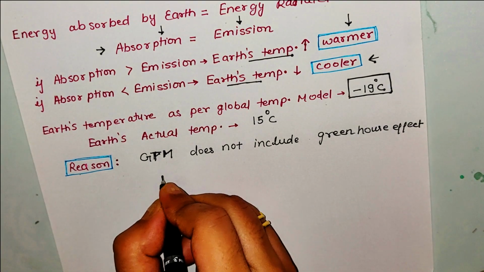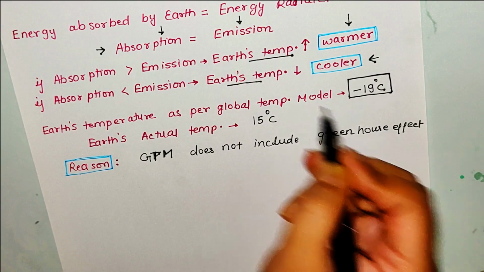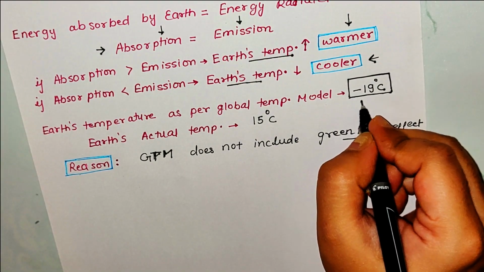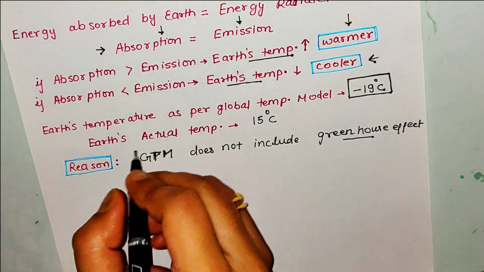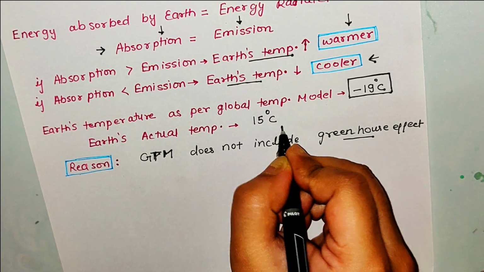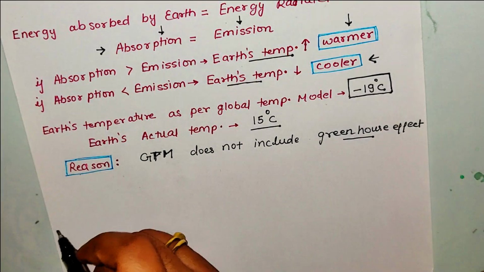That is why when you calculate the earth's temperature as per the global temperature model, which does not include the greenhouse effect, it comes out as minus 19 degrees Celsius, which is extremely less as compared to earth's actual temperature, which is 15 degrees Celsius. And it comes out when you include the greenhouse effect also in your calculations.